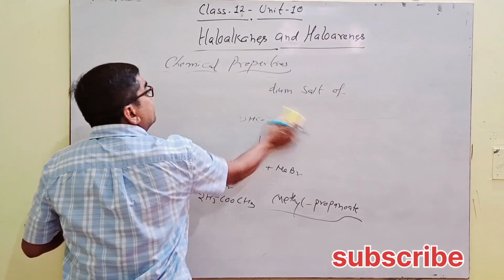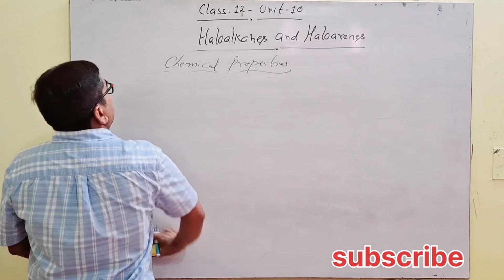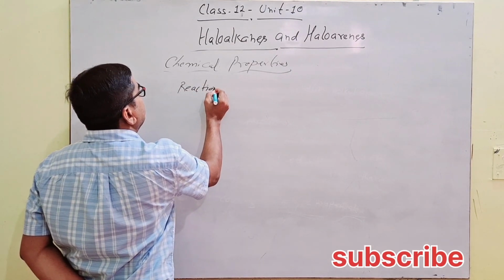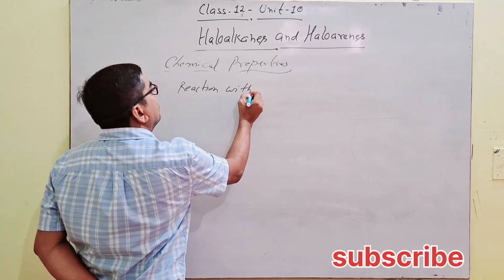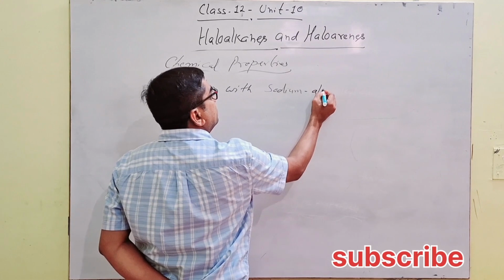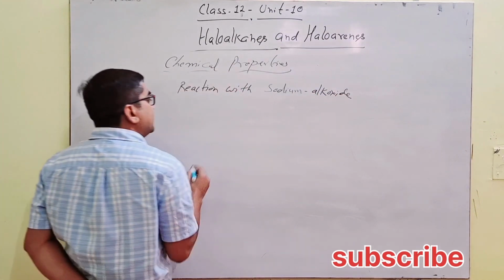Next is reaction with sodium alkoxide. What are sodium alkoxides?